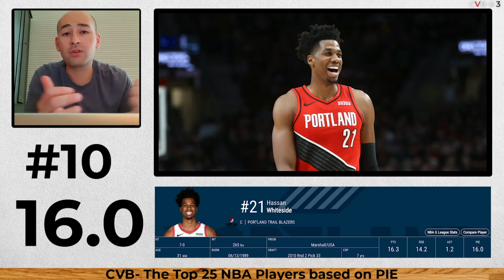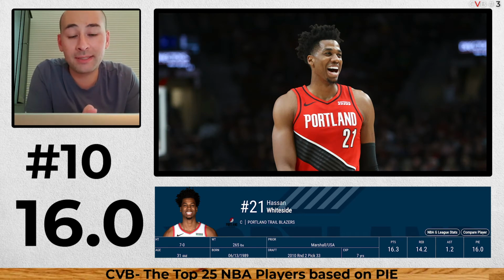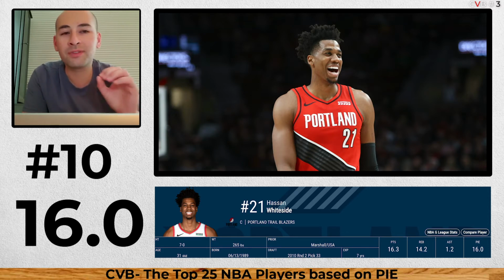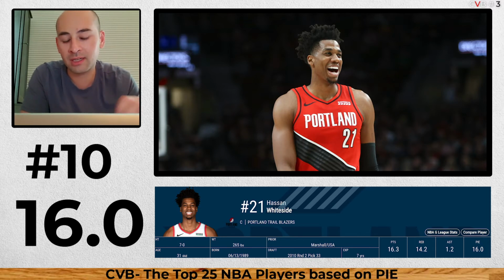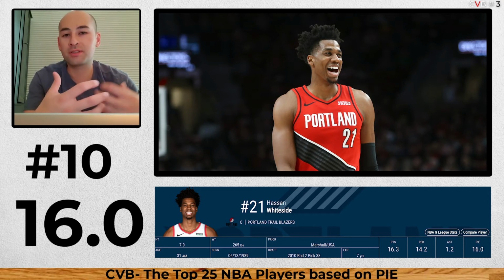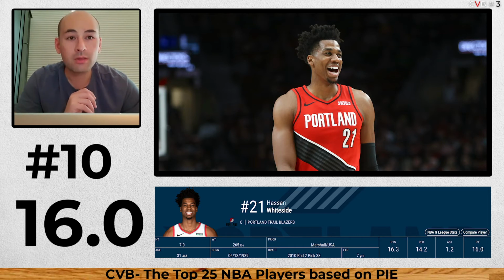10, so cracking into the top 10, Hassan Whiteside on a bad team. But as I reiterated, big guys get stats. So a 16.0 Hassan Whiteside here. So this thing isn't foolproof, but I feel like if some of those injured players are there, they'd have higher PIEs, and these guys would kind of be weeded out. But this is the impact that people have on a game, so more than just our subjective opinion.